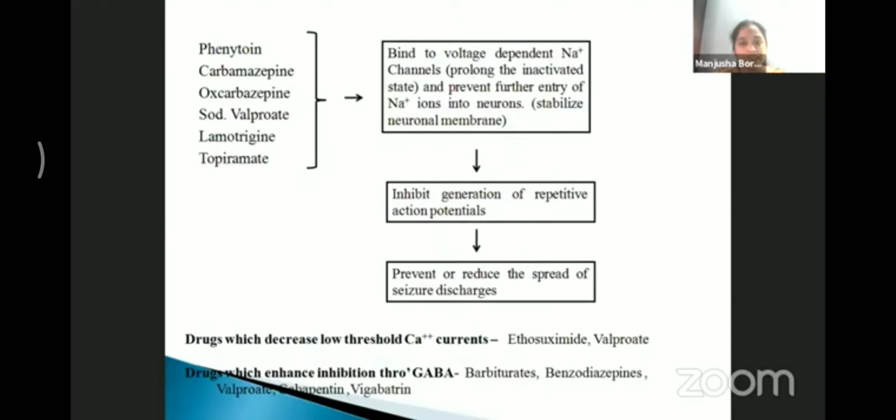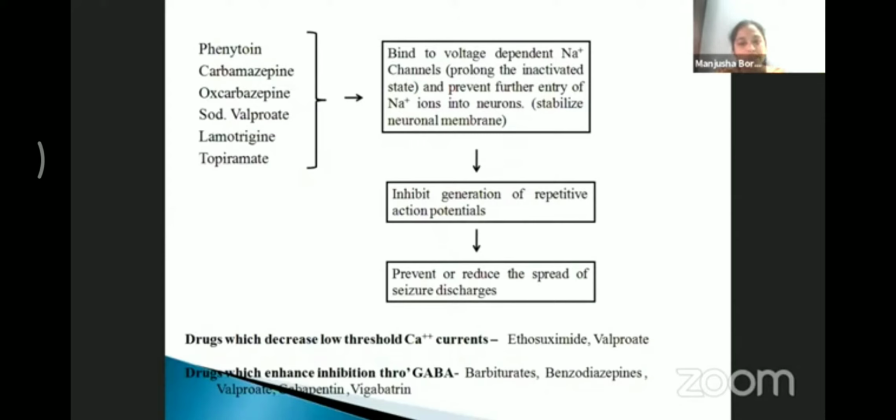of seizure attack. Some more drugs are ethosuximide, which is the drug of choice for absence seizure, and valproate. They produce the effect by blocking of low threshold calcium current, and barbiturate, benzodiazepine, valproate also produce the effect by enhancing the inhibition through the GABAergic receptor mechanism.